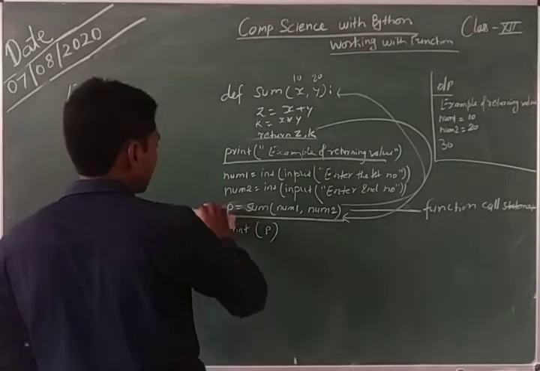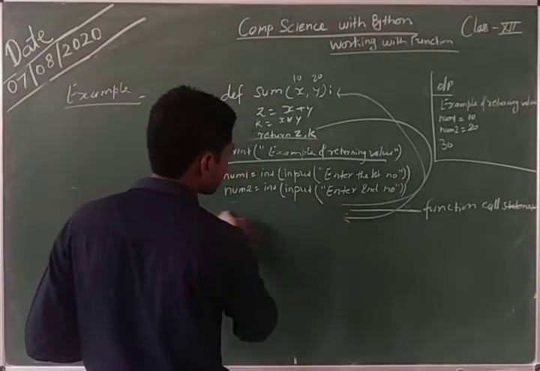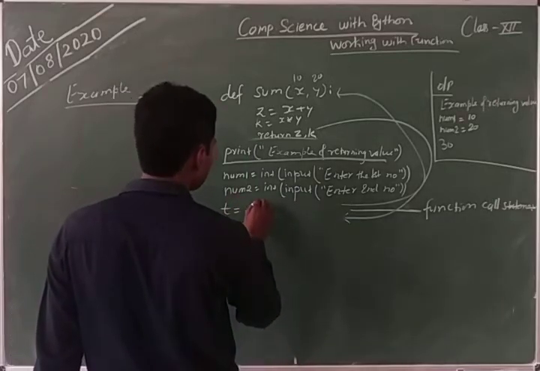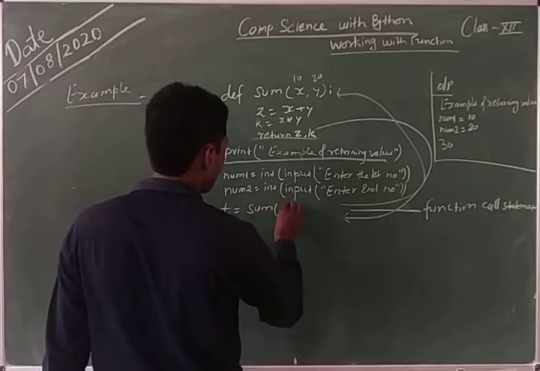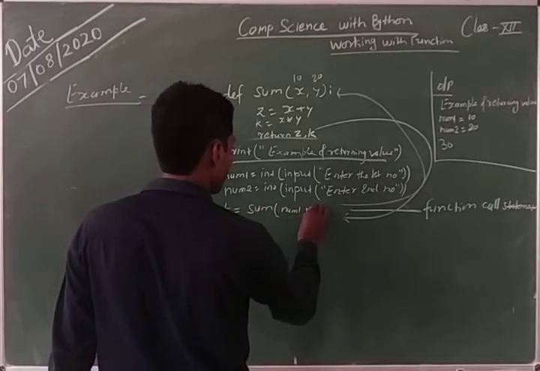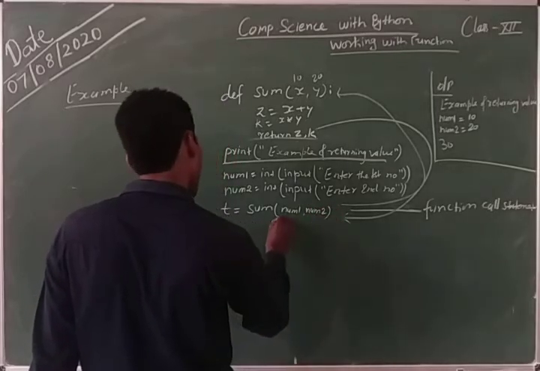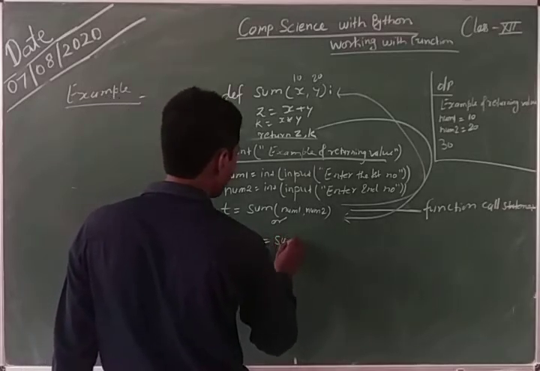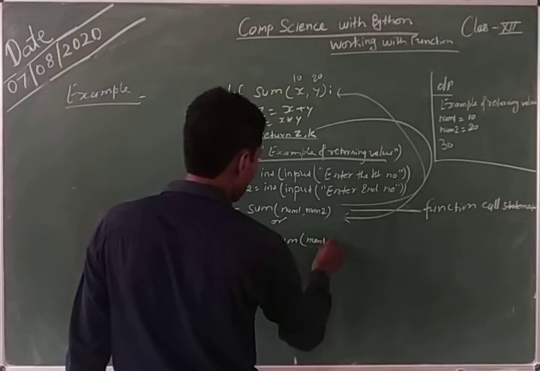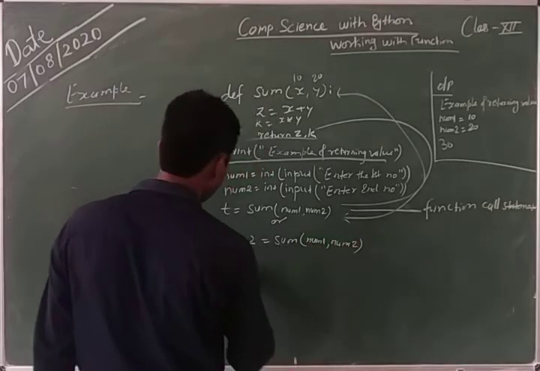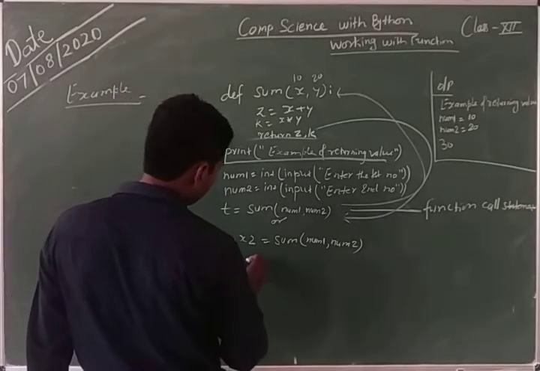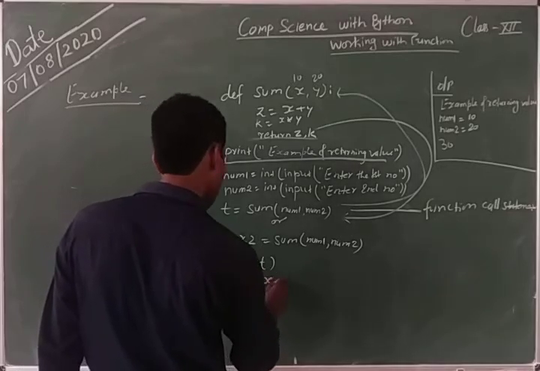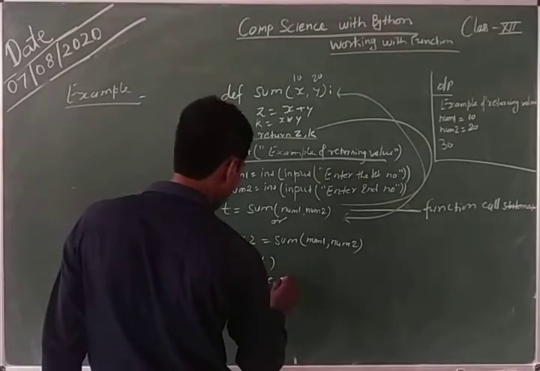Here there are two provisions to write. You can write T is equal to sum(num1, num2), or you can write x1, x2 is equal to sum(num1, num2), and then print T and print x1, x2.